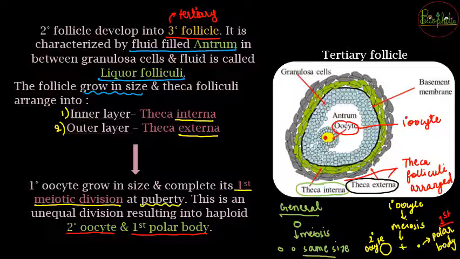So the first meiotic division, which happens at puberty, will now signify the formation of the secondary oocyte and the first polar body. That polar body is also formed simultaneously, but later on it will be thrown out of the near of the secondary oocyte. Now what do you have to remember? The primary oocyte that was trapped inside has completed its division, and now it has become the secondary oocyte, which is trapped inside the tertiary follicle.